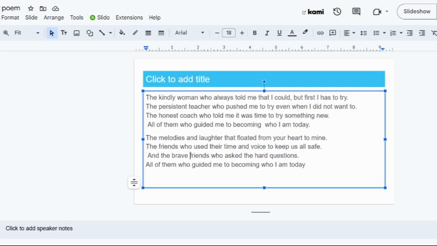So that's if I'm using the A.R.M.S strategies. I've added, removed, moved, and substituted, all in the name of making my writing more interesting or better. The other thing I can use is CUPS. CUPS is when I can check for capitalization, word usage, punctuation, and spelling. So for example, I notice here I do not have a period at the end of my stanza. I'm going to add that.